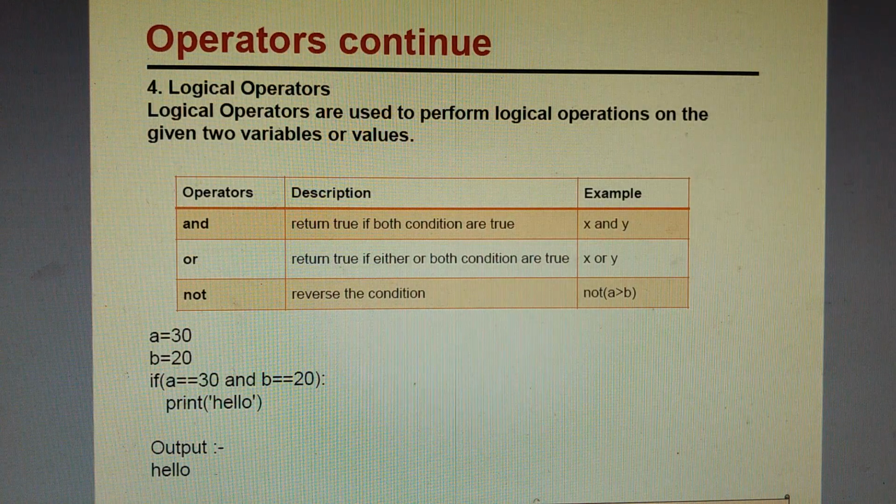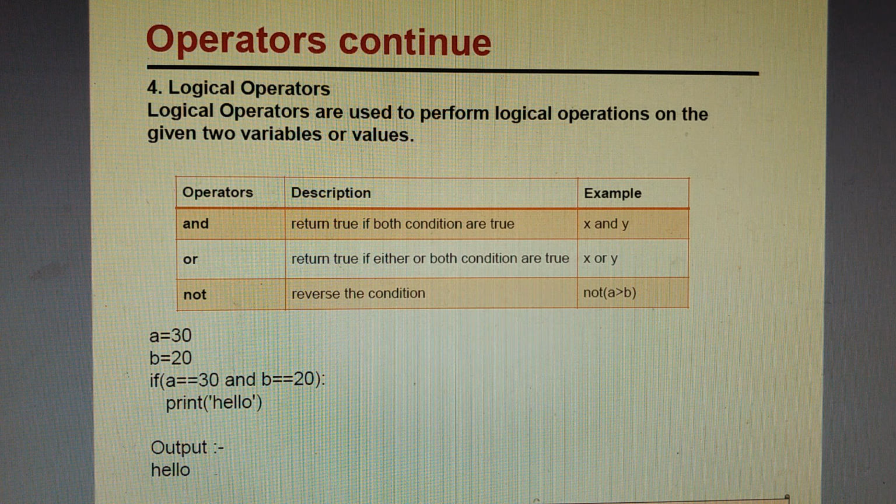The fourth one is logical operators. Logical operators are those symbols which are used to perform some logical operations between two values or two variables. For example, here we have three logical operators: and, or, not, where not has the highest precedence, then and, and the last one is or. Here x and y means if both the conditions are true, then the and operator will return a true value.